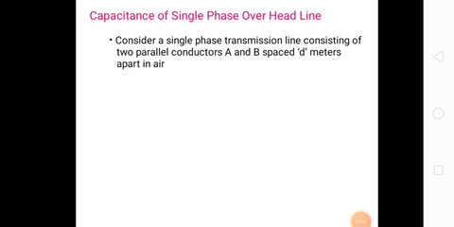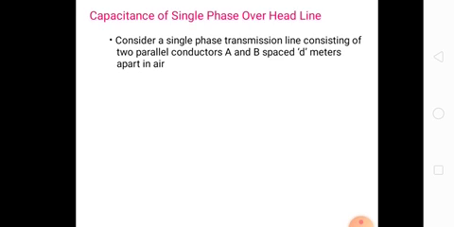V is the voltage, and Xc means capacitive reactance. What is Xc? Xc is equal to 1 by 2 pi f C. So the charging current is V by (1 by 2 pi f C), that is equal to 2 pi f C V.